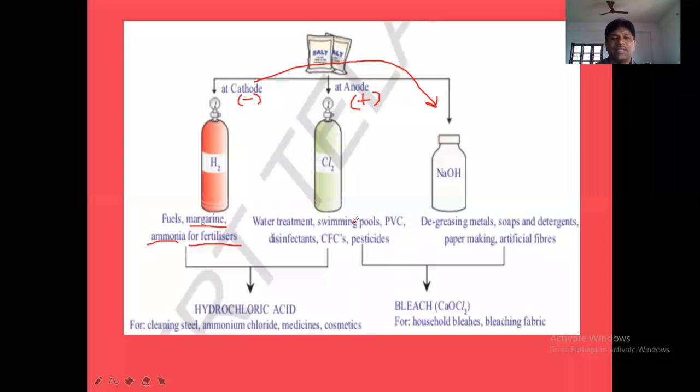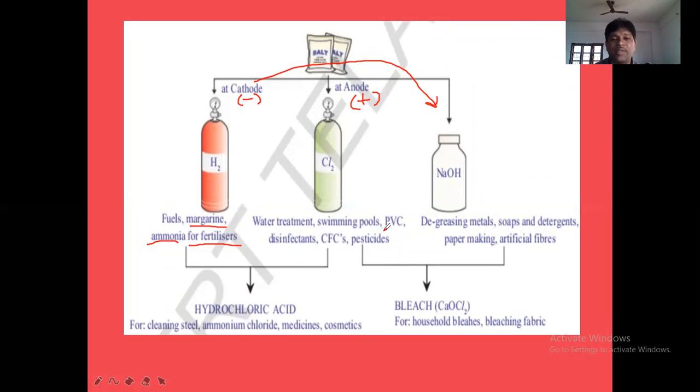And we use it in different cases, all given here. In swimming pools, we pass Cl2 gas to remove any bad odor from the swimming pools. Also PVC, polyvinyl chloride.